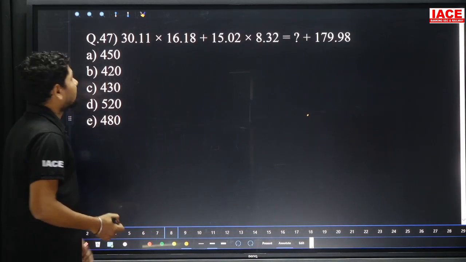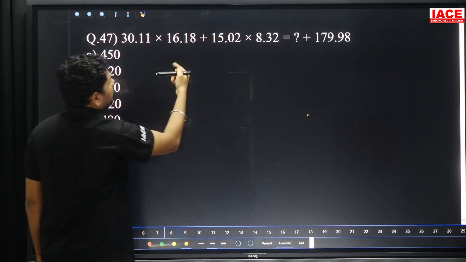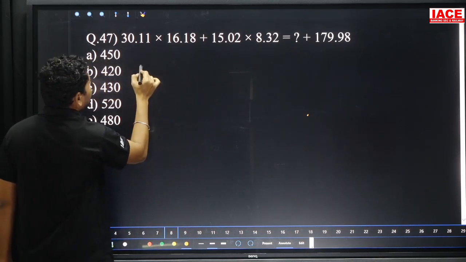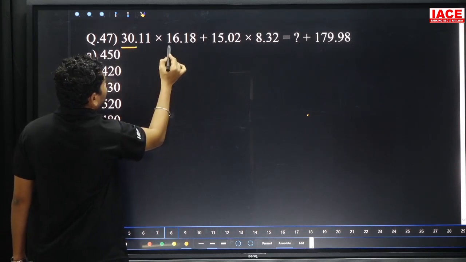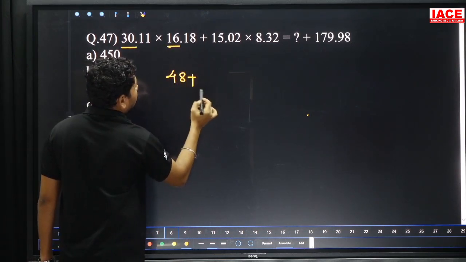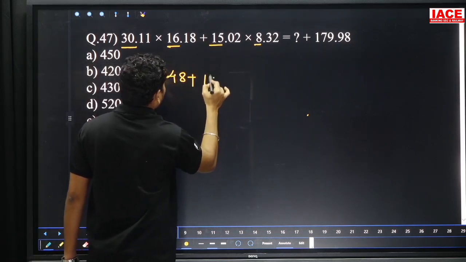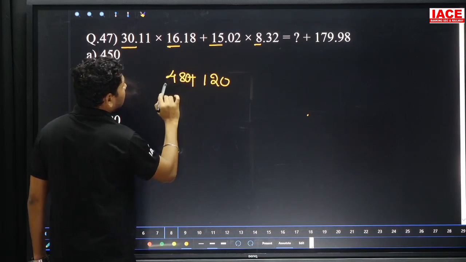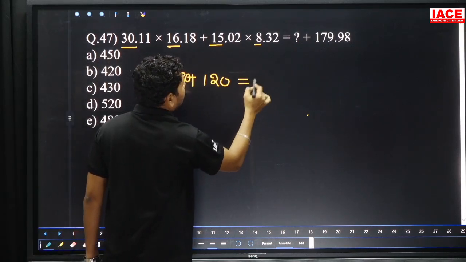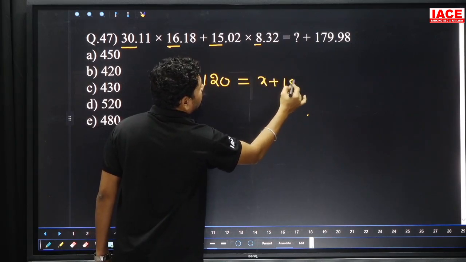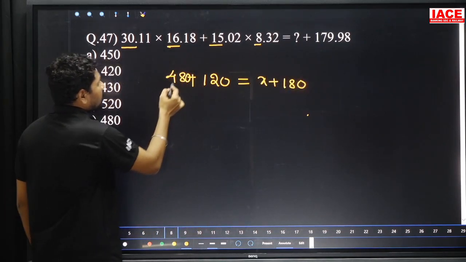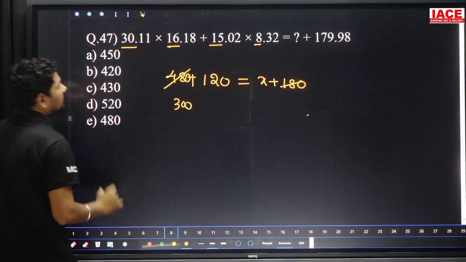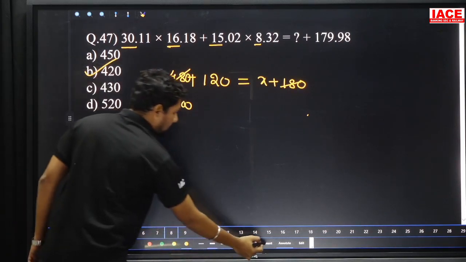Next question 47. 30.11 into 16.18 plus 15.02 into 8.32 is equal to question mark, 179.98. We can write the rounded values here. 30 into 16 which is 480, plus 15 8s is 120, and here there is a 0, we can apply 0 also. 480 plus 120 which is equal to x plus 180. Okay, and 180 removing from the 480 which is equal to 300. 300 plus 120 which is equal to 420. Option B.